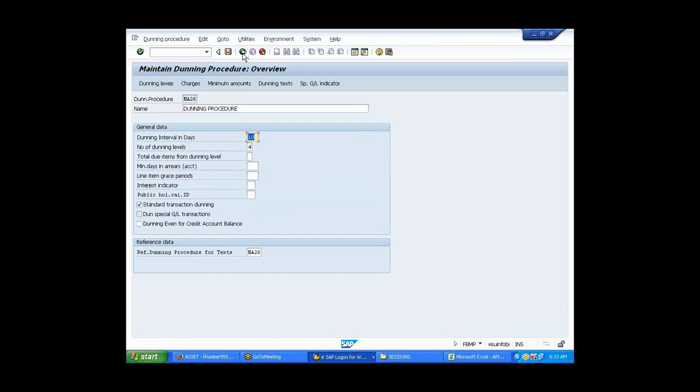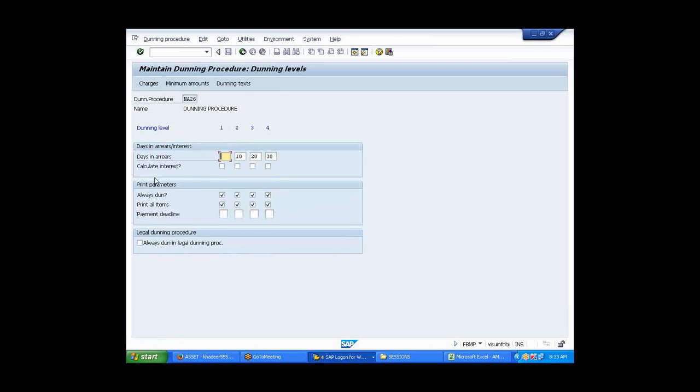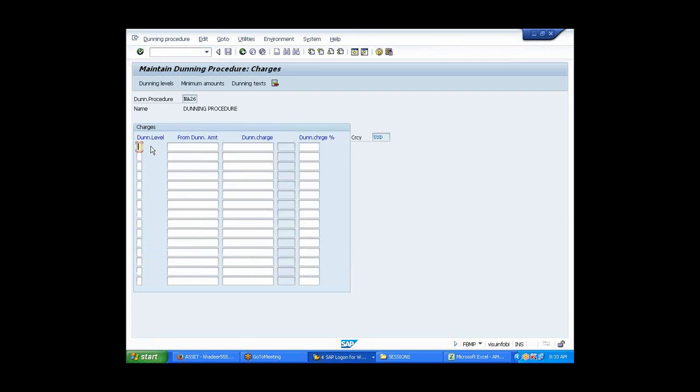Sir, don't go back. Go to minimum amounts, top. Go to charges now. First we need to fill up the charges. Currency USD. I've given 1, 2, 3, 4, 3, 4. Then after this, the minimum amounts.